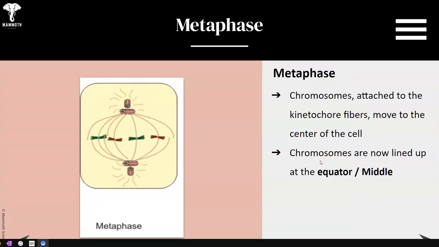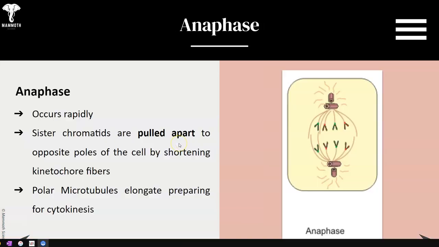Now we have what's called metaphase. Now I always tell mine, meta and middle, start to connect those terms in your head. I often say alliteration is your best friend when we're talking about biology. So meta and middle. In metaphase, these chromosomes that are attached to the kinetochore move to the center of the cell. So you can see them starting to align at what we call the equator, or the metaphase equatorial plate. Chromosomes are lined up there to show this kind of structure.